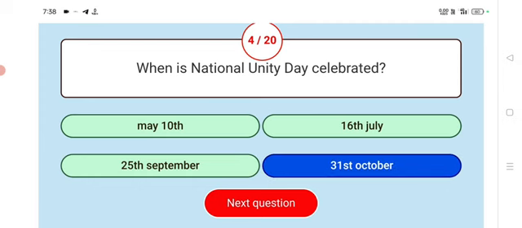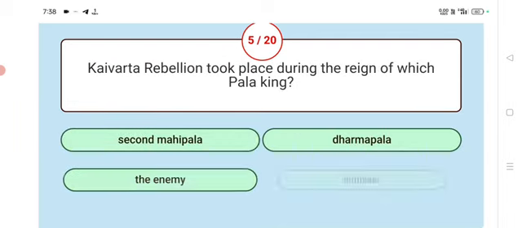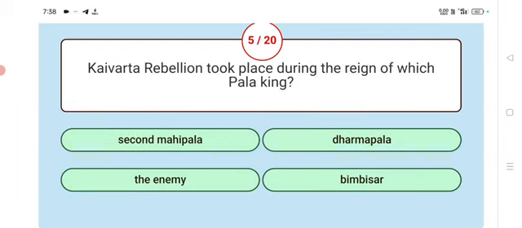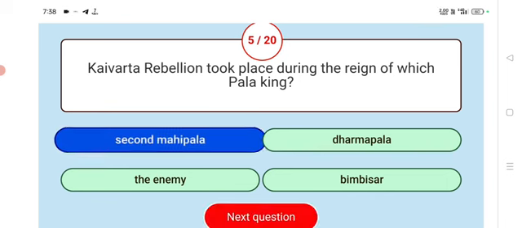31st October. Next. Koivarto rebellion took place during the reign of which Pal king? Answer second Mahipala.